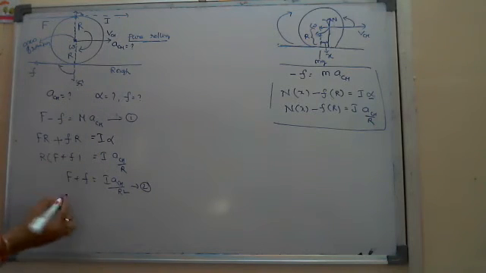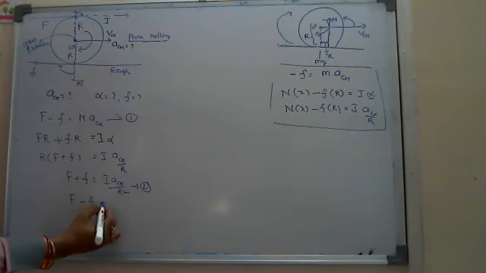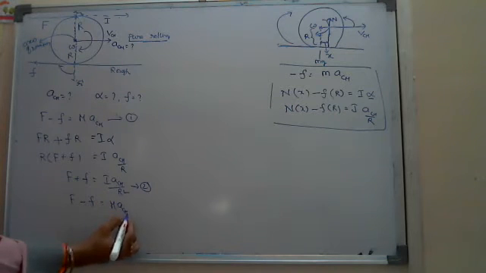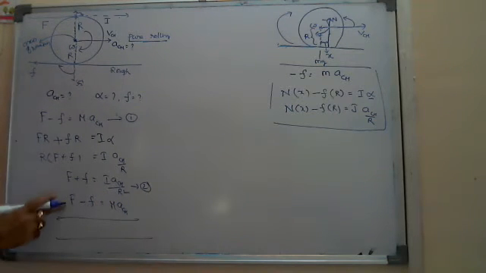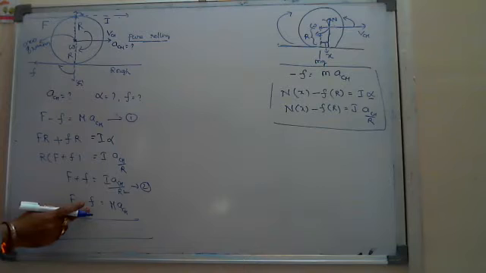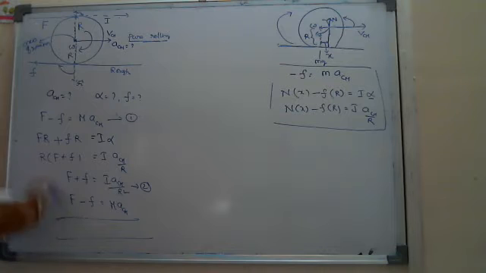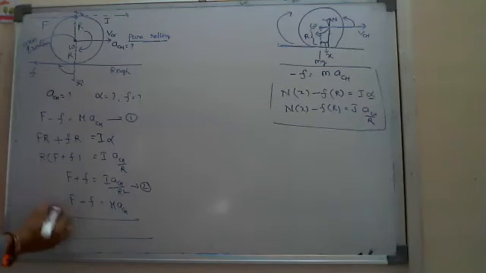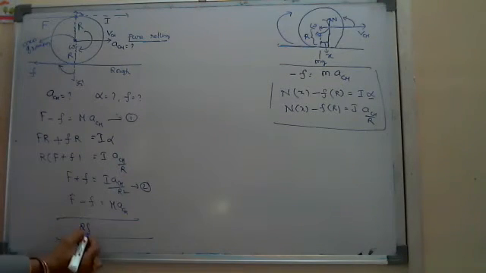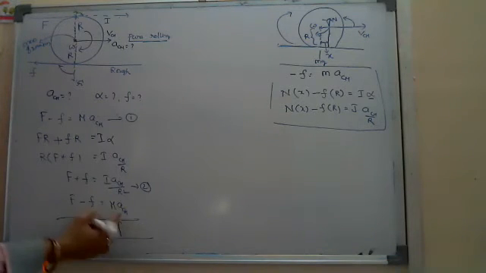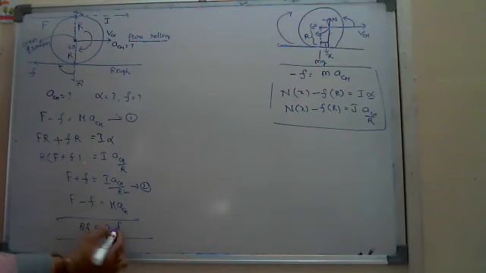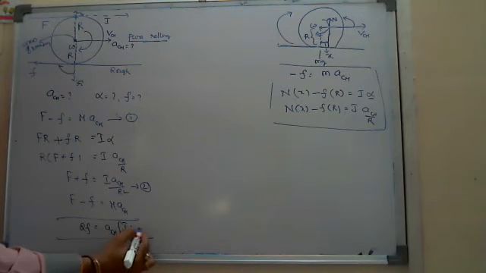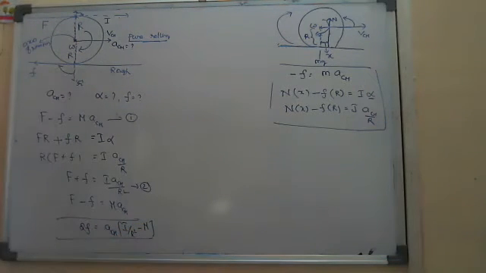So if you solve the two equations, F minus f equals M a_CM. Generally they give F, so I require f. That's why, to find out f, I subtract the two equations. To eliminate F, I subtract: 2f equals, taking a_CM common, a_CM into (I by R square minus M).